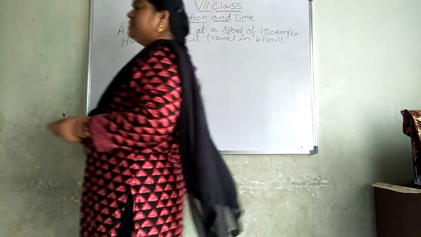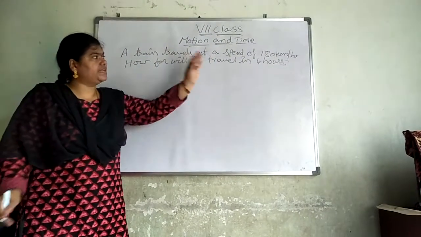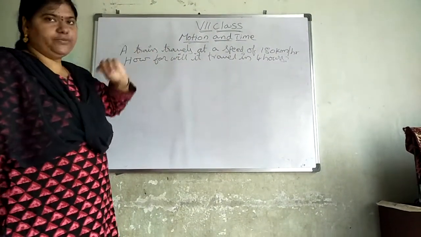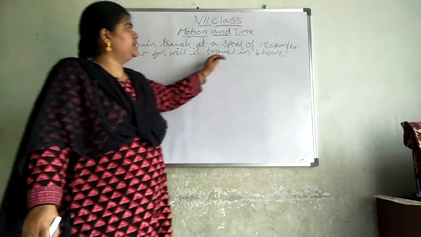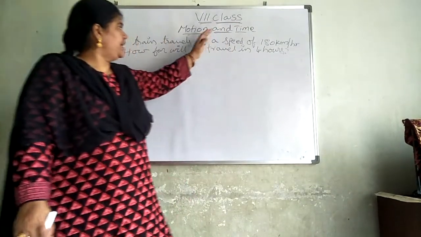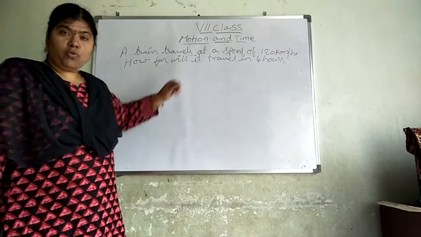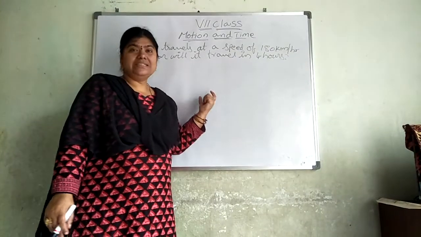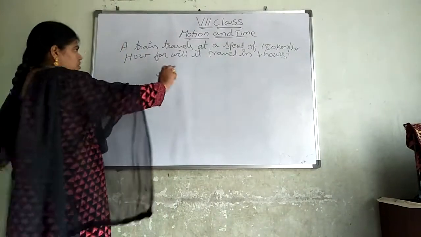So you can see here, the question: a train travels at a speed of 180 kilometers per hour. How far will it travel in 4 hours? Speed is given, time is given. What we have to find there? Distance we have to find. So let us solve the problem.